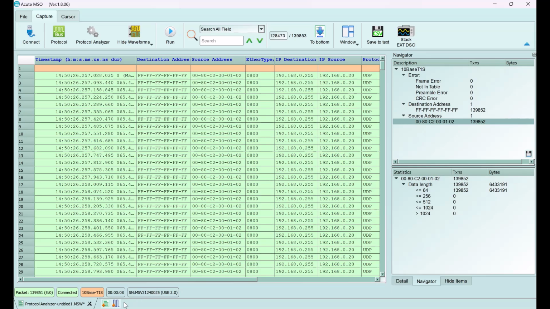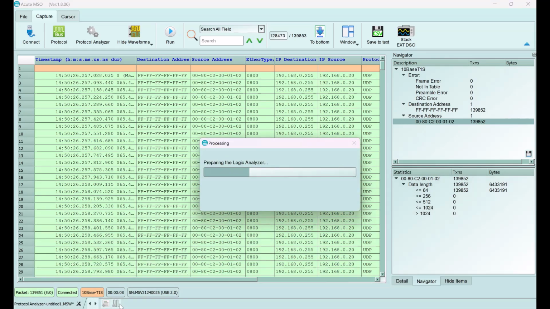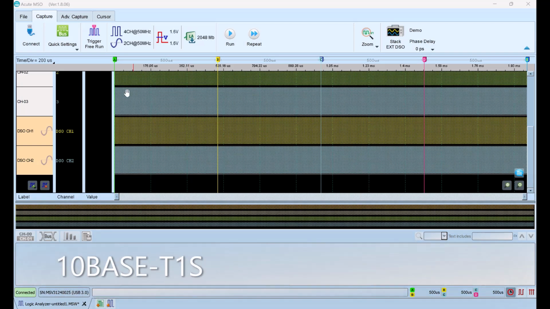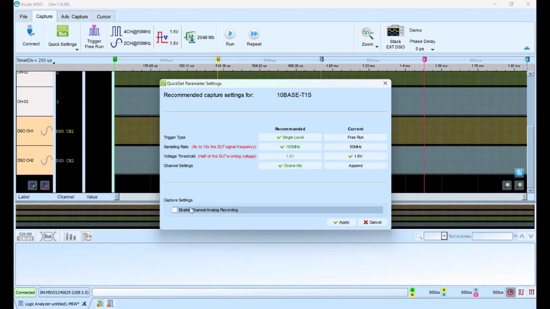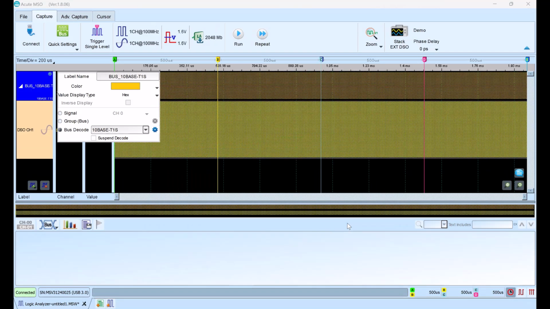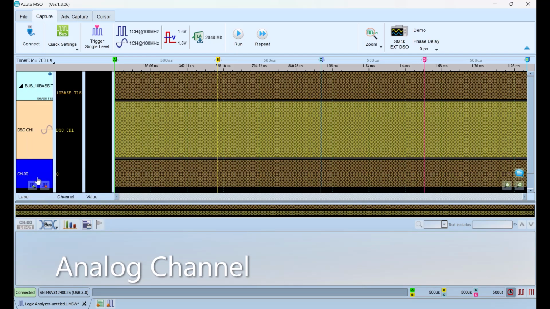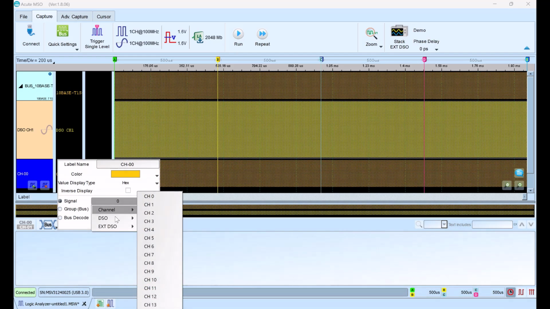Open Logic Analyzer mode to capture data with waveforms. Choose 10BASE-T1S from Quick Settings. Enable analog recording. Add another analog channel, and choose the signal source.